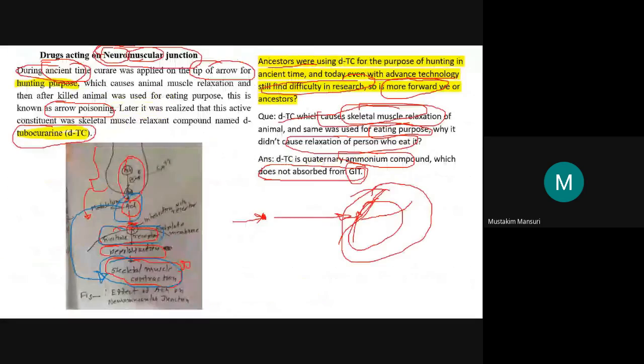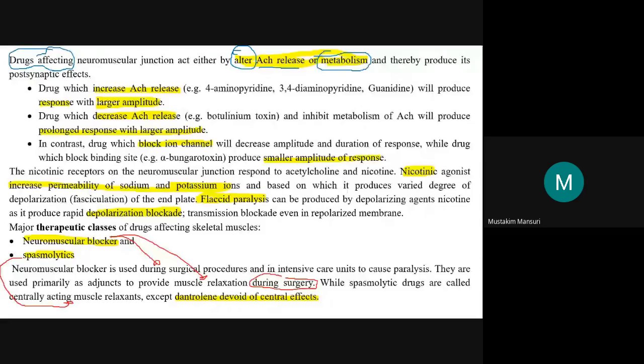If acetylcholine is metabolized, the acetylcholine level will go down. If we inhibit this metabolism, then the acetylcholine level will increase. So either we are dealing with its metabolism, or we are altering the acetylcholine release, either increasing or decreasing it. That is why we are using the word alter.